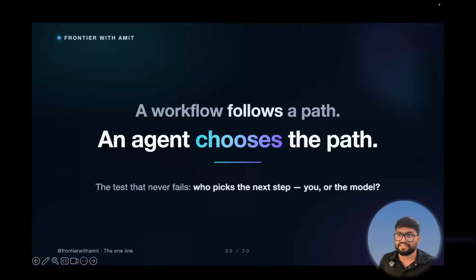And here is the simple test. Who picks the next step? You, or the AI? If we are picking the next step, that is the workflow. If AI is deciding the next step, that is the agent. Very simple, right? Everything else is just branding. So don't call everything an agent. Just be clear with this word.